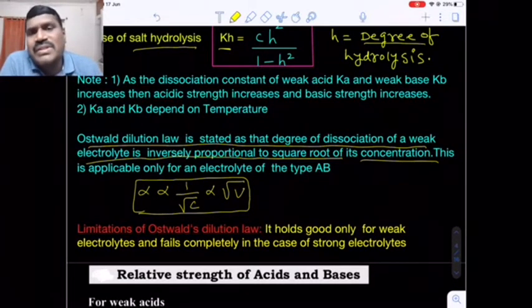The limitation of this Ostwald dilution law is that it is only valid for weak electrolytes.